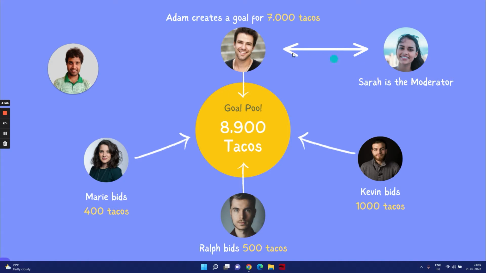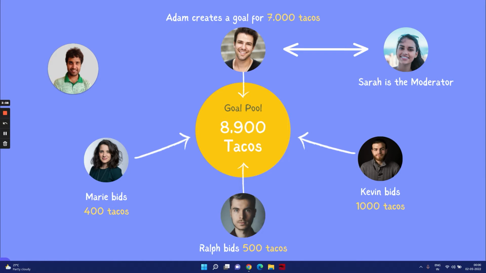Apart from the moderator and Adam, there are a few players who want to bid against him. Like say for Mari, she wants to bid 400 tacos telling Adam you can't win. Same for Ralph and Kevin. So entirely adding these 3 or 4 numbers, you get 8,900 tacos. That means the bounty for this particular goal is 8,900.